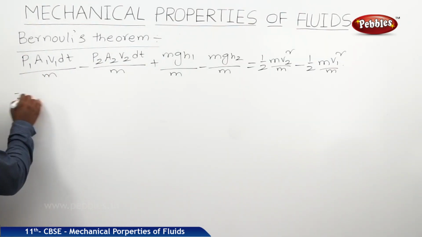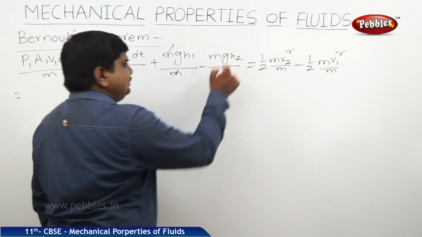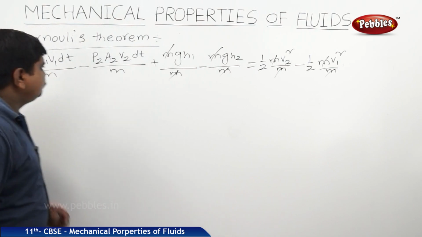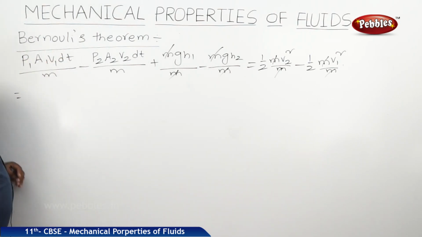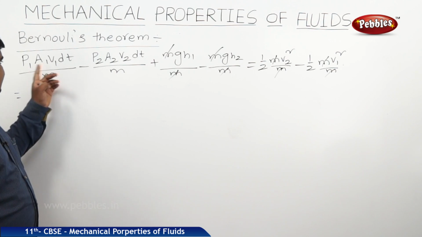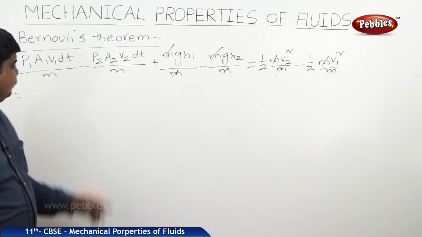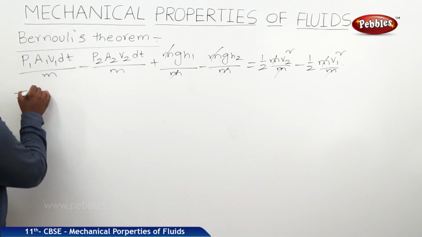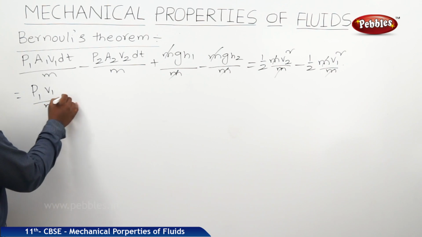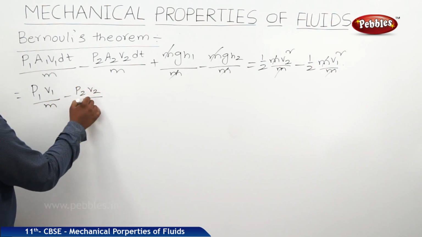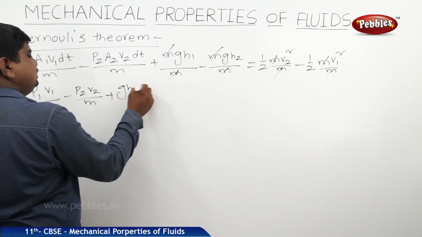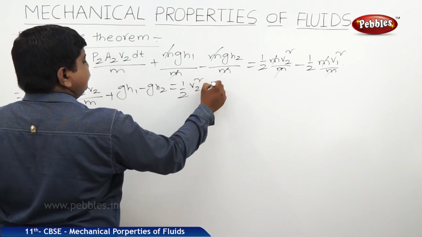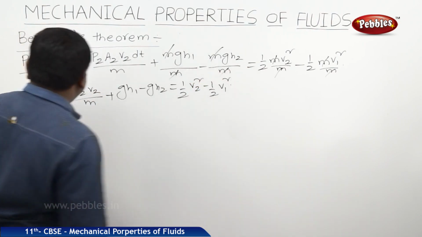So now this m and m gets cancelled, here also m gets cancelled. This A1 v1 dt, what is this? v1 into dt is length, length into area is volume. Therefore it is P1 V1 by m minus P2 V2 by m plus gh1 minus gh2 is equal to half v2 square minus half v1 square.